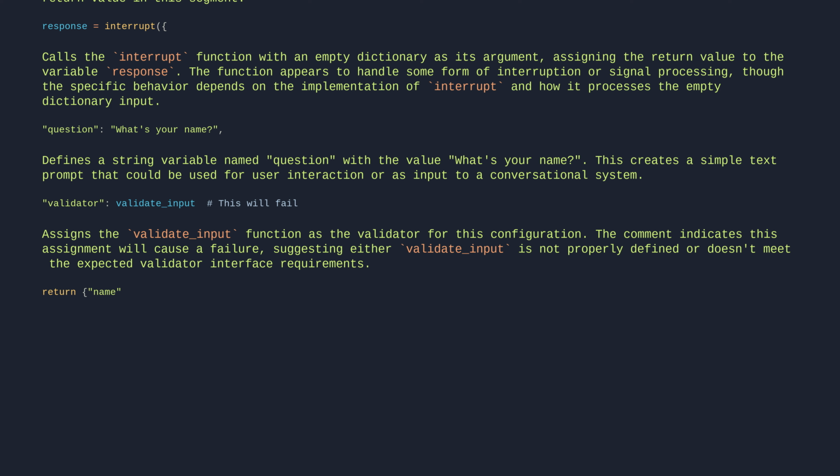return {"name": response}: Returns a dictionary with a single key, name, mapped to the value of the response variable.